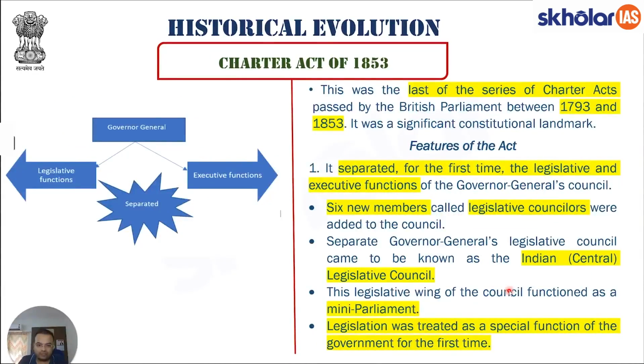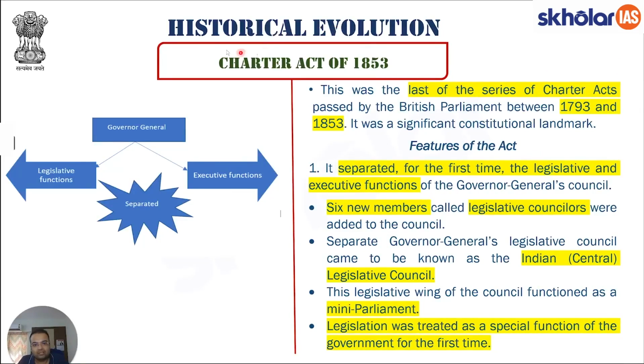This brings us to the final Charter Act. This again is very important. The reason why I call it to be final Charter Act is not because after it there weren't any Charter Act. This is very important because it was the last Charter Act before 1857 mutiny. So this was the last of the series of charter acts passed by British government between 1793 and 1853. As I explained, that from 1793 onwards, after every 20 years, there was a charter act which was being made.